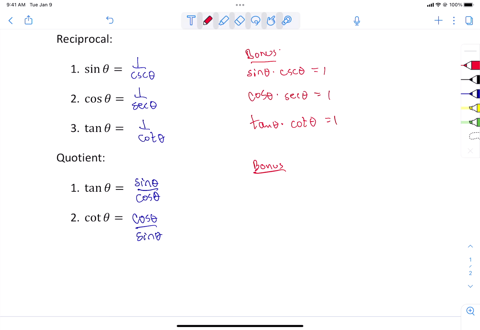And the bonus just comes from the fact that if we cross multiply, we get kind of a new looking fact. The first one is that tangent times cosine equals sine. So if we cross over that cosine on the bottom, the tangent times the cosine is always equal to a sine. A similar idea happens for the second one, that the cotangent times the sine is equal to cosine.